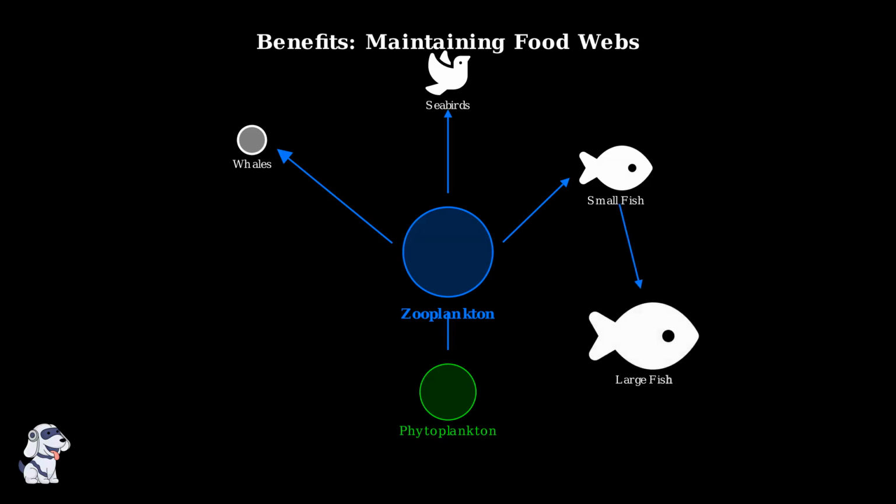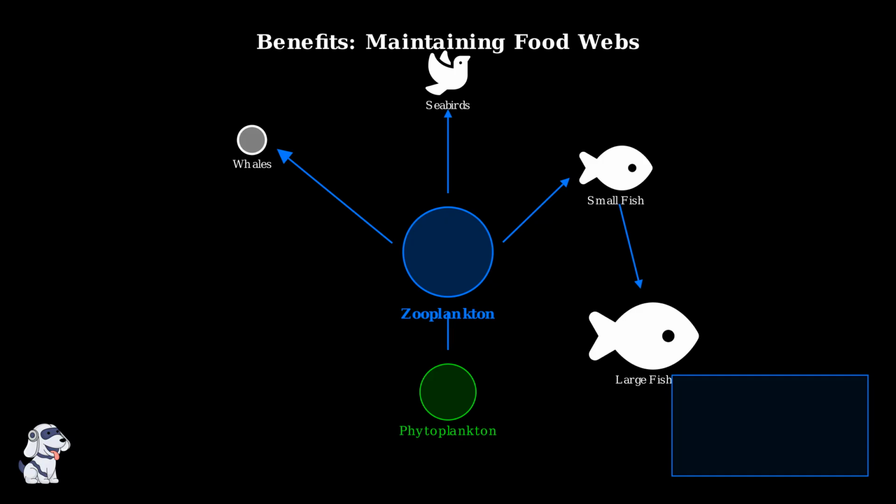The energy doesn't stop there. Larger predatory fish feed on the smaller fish that eat zooplankton, creating multiple levels in the food web. This demonstrates how zooplankton support the entire marine food pyramid. The numbers are staggering. Over 70% of marine animals depend either directly or indirectly on zooplankton for their survival. This makes them absolutely critical for maintaining healthy ocean ecosystems.